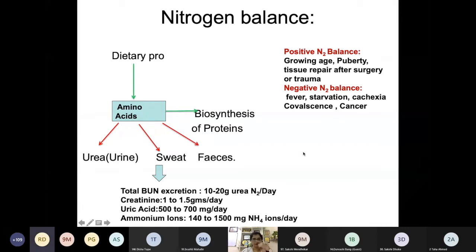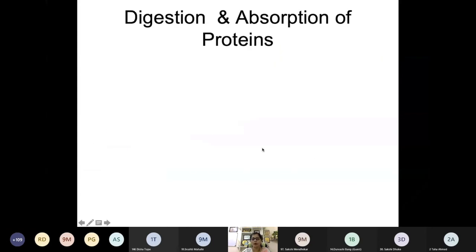So you can see the preamble for protein metabolism is done. Now we will move toward the first part of protein metabolism, like you have studied in carbohydrates also. First it starts with the digestion and then absorption of protein.